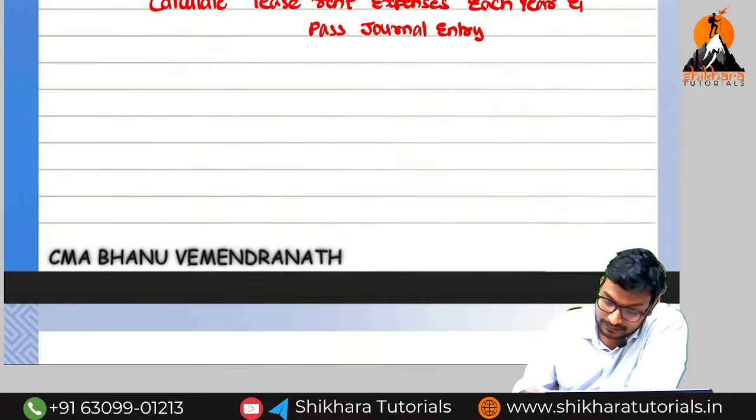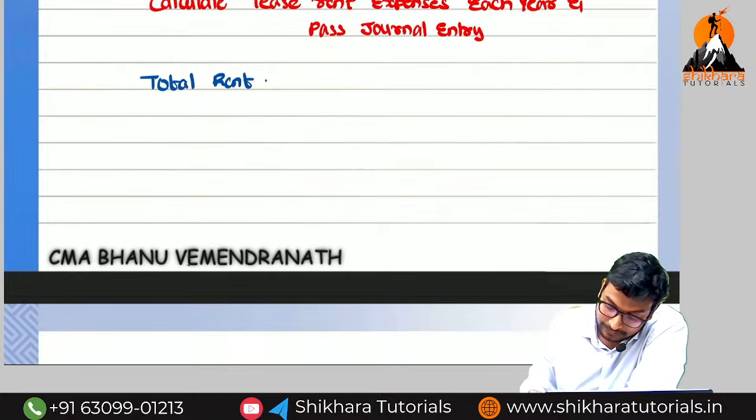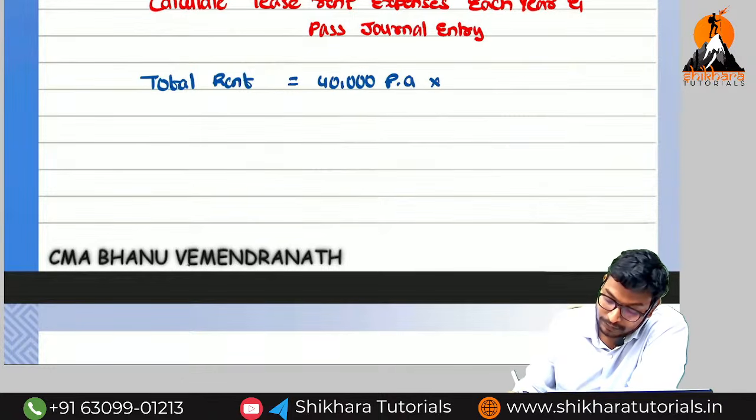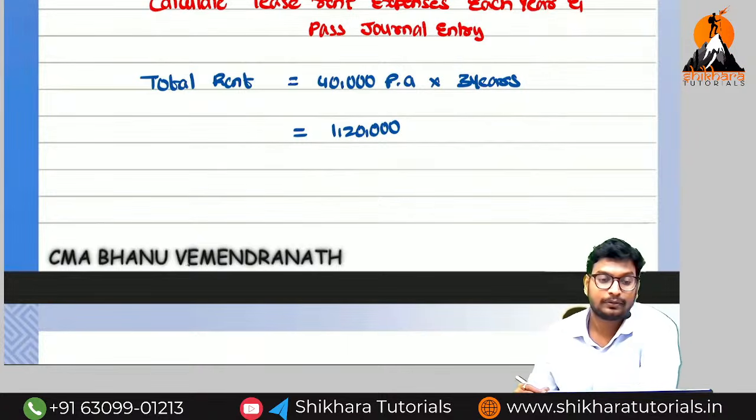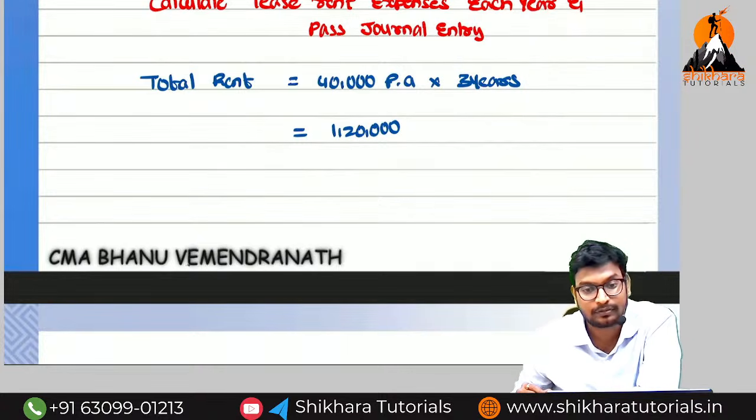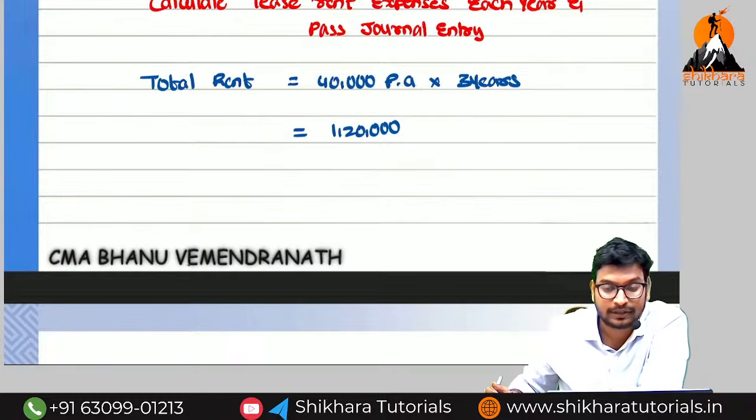First we need to calculate the total rent. The total rent is equal to 40,000 per annum into 3 years, which is 1,20,000. If we did SLM, we would get 40,000, 40,000, 40,000.